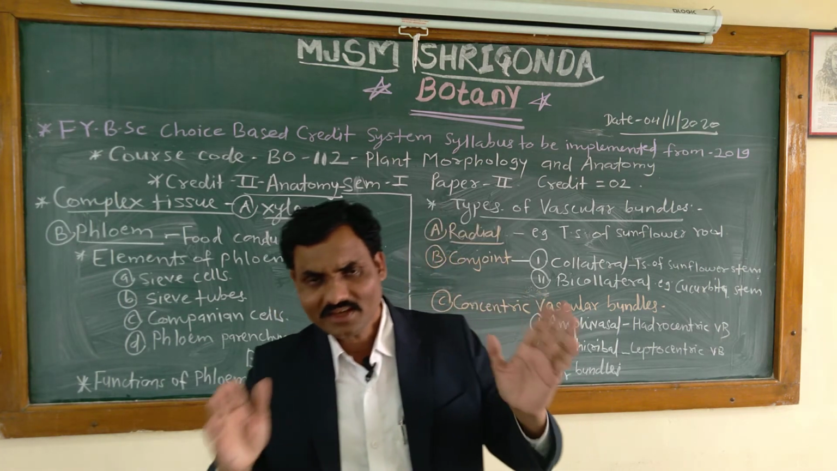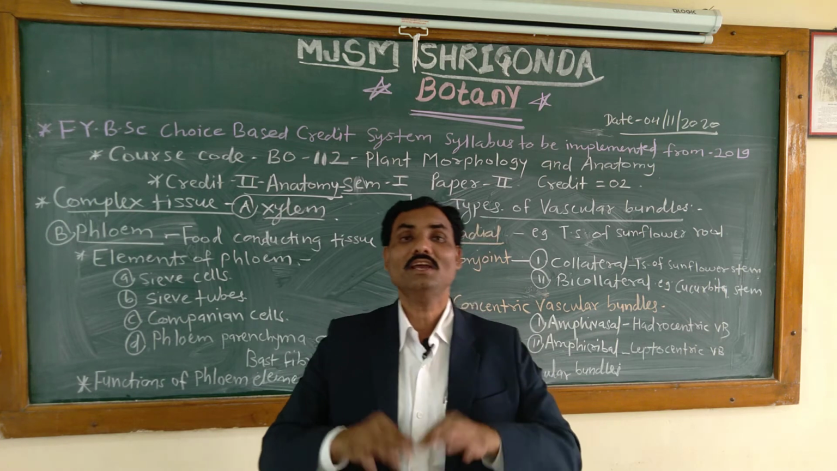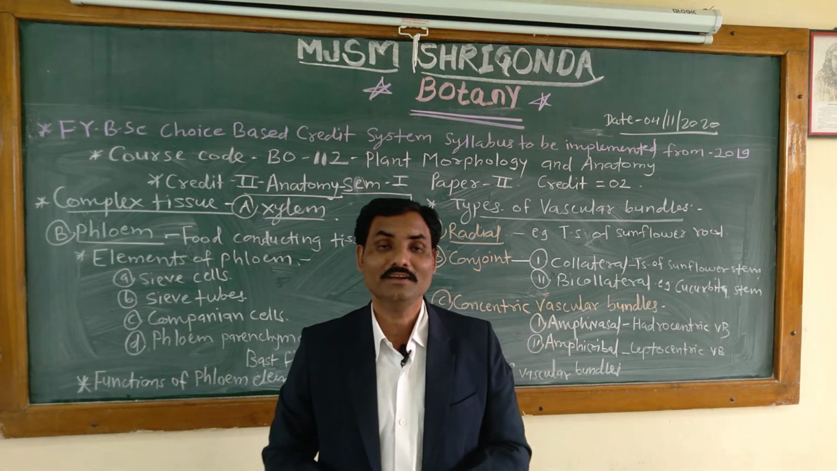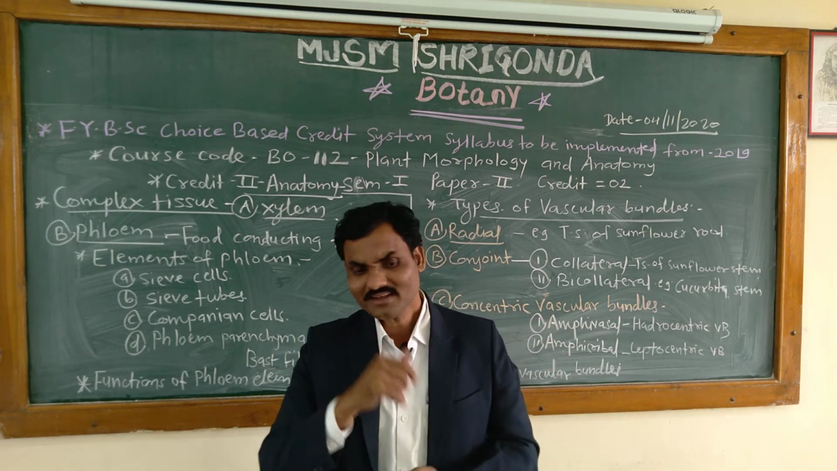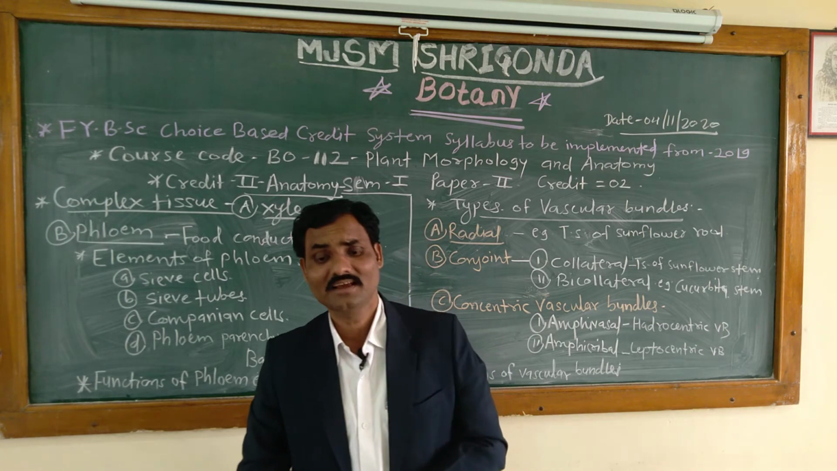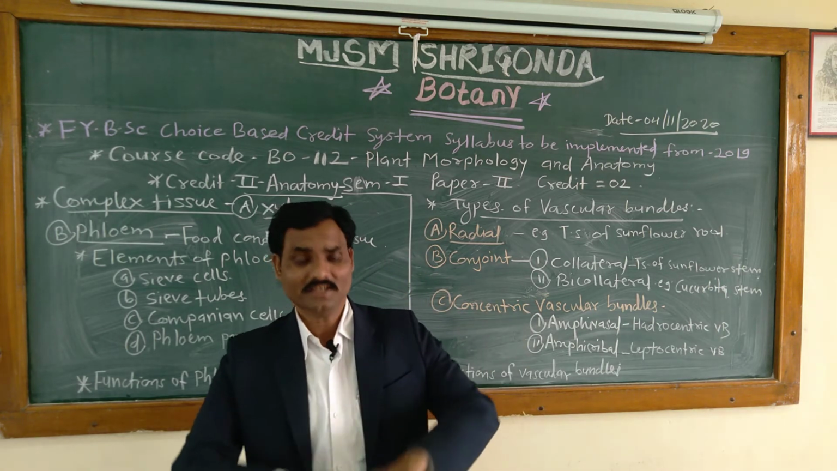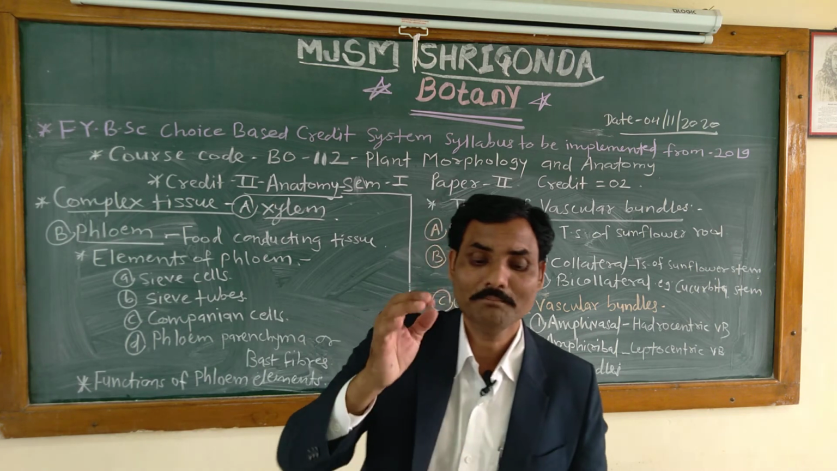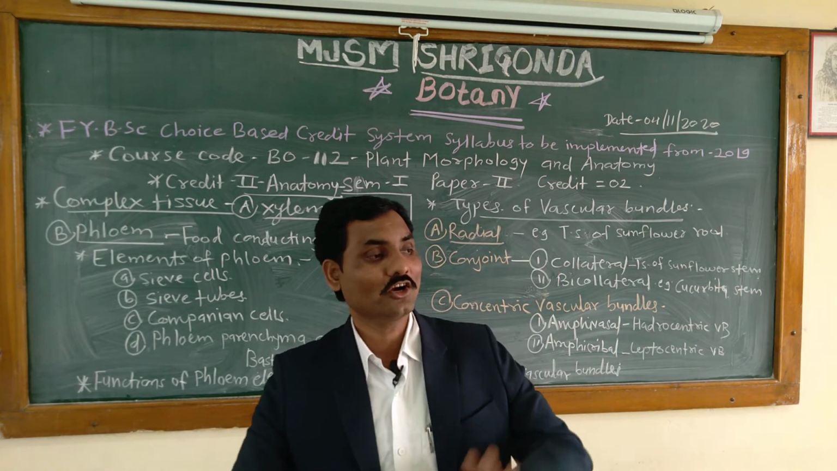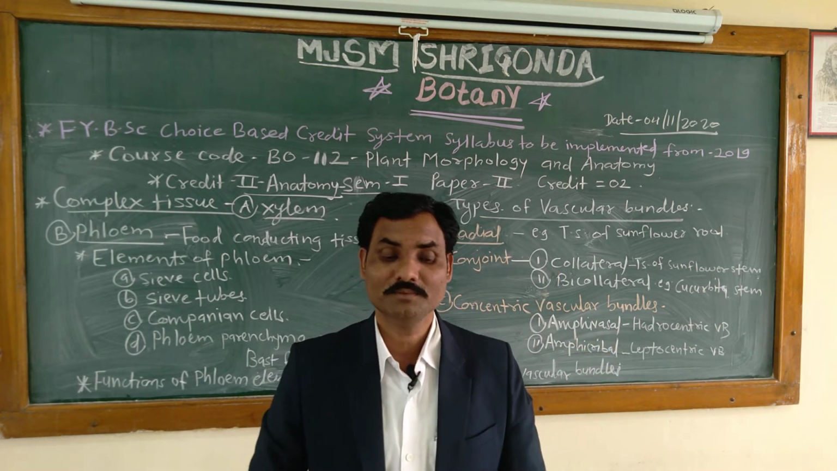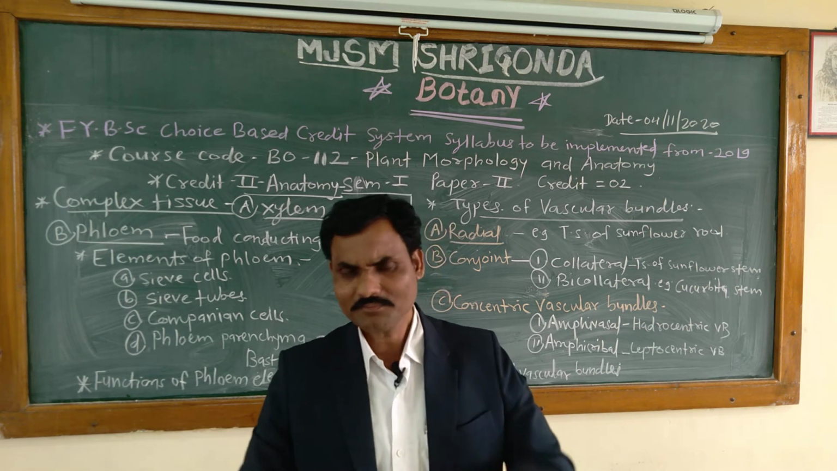And these are living cells which have dense cytoplasm and a nucleus. Phloem parenchyma are living cells. They have dense cytoplasm and also a nucleus. And phloem parenchyma are absent in monocots. That is one of the important characteristic features of the phloem parenchyma. It is absent in monocots.